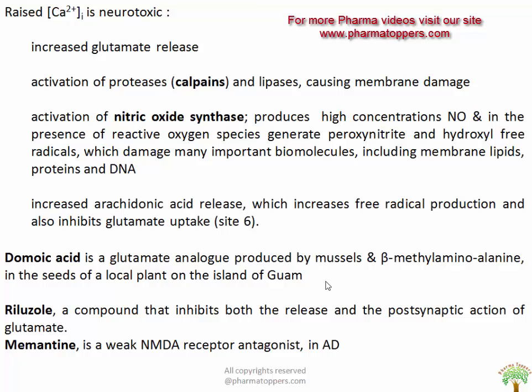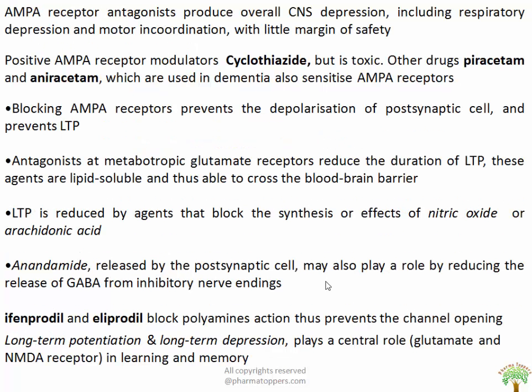In case of domoic acid, a syndrome which combines the features of dementia, paralysis, and Parkinson disorder has also been noticed or evidenced. So AMPA receptor antagonists produce overall CNS depression, including respiratory depression and motor incoordination, with a little margin of safety.